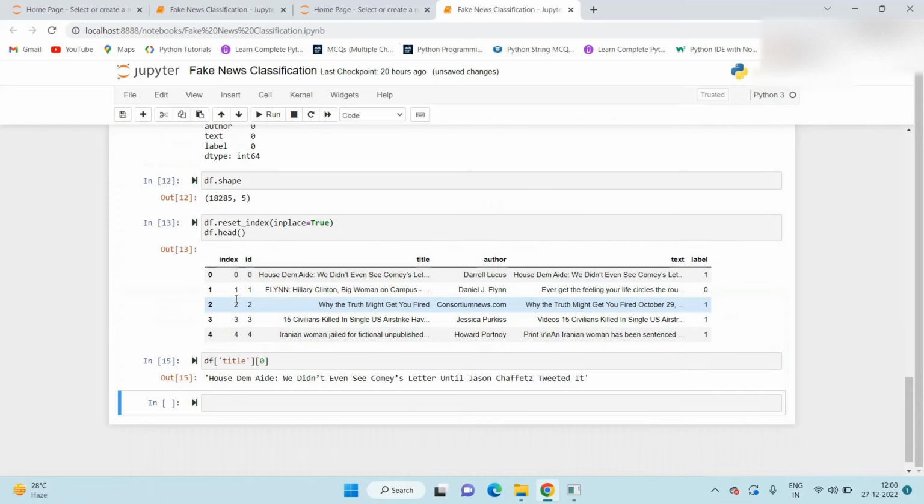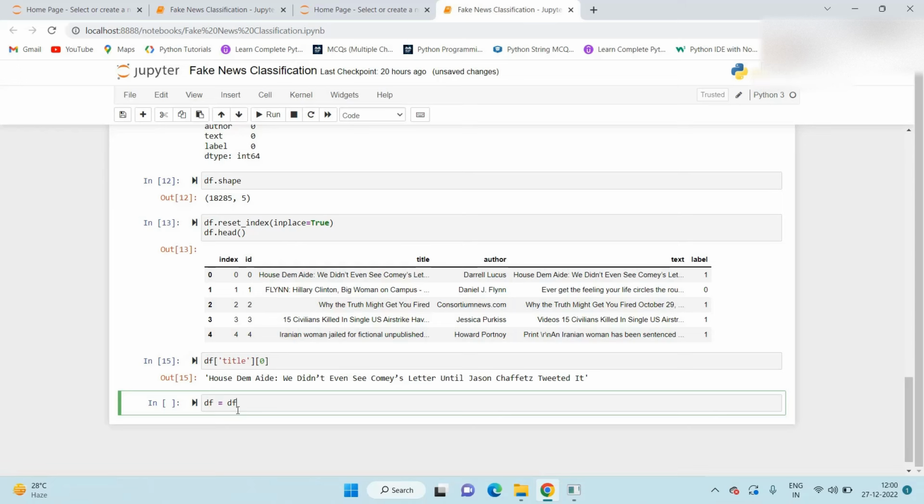And if we see the same for the title, only a heading is available for those particular news items. So for time constraints, we work only on the title. If we work on the text, it will take too much time for the data preprocessing and other operations. So for the time constraint, we only work on the title feature.